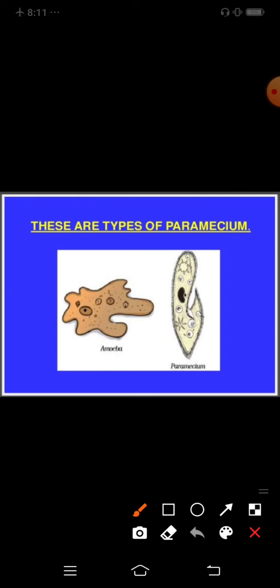In this, you can see the example of amoeba, and this is paramecium. This is the structure of paramecium. And lastly, this is the fungus or fungi, bread mold, which is present on your bread. This is Penicillium and this one is Aspergillus. These are examples of fungi.